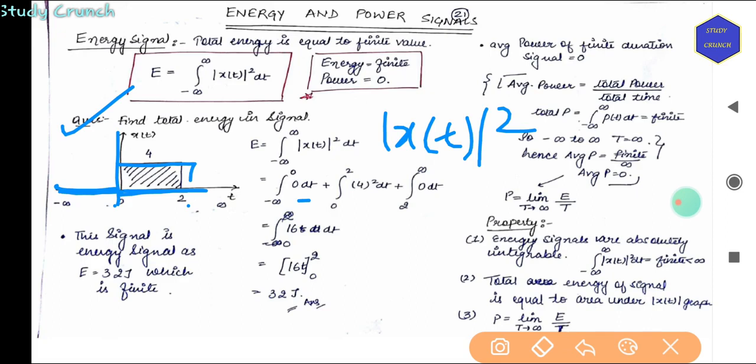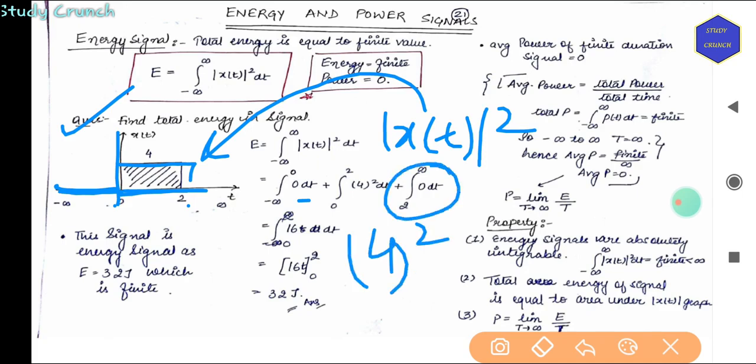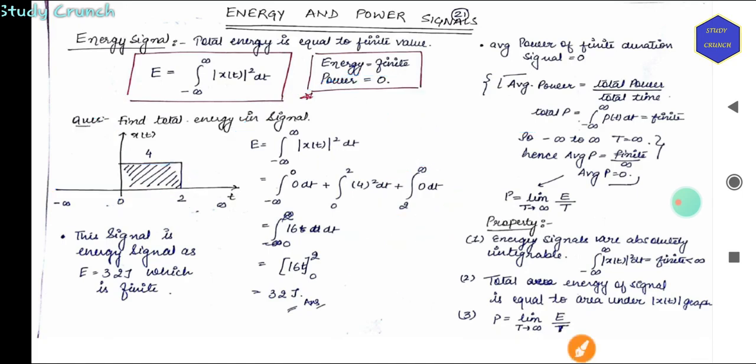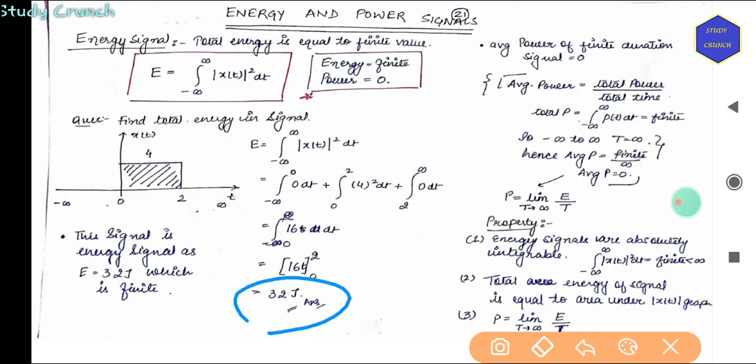So here the value of x(t) is 4. So 4 square, then 0 dt. Now the answer comes out to be 32 joules. So this is the energy signal which has energy equal to 32 joules.